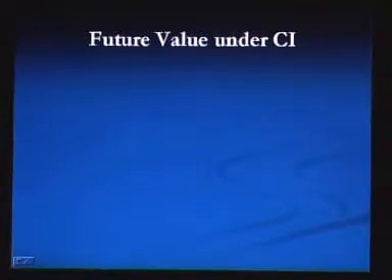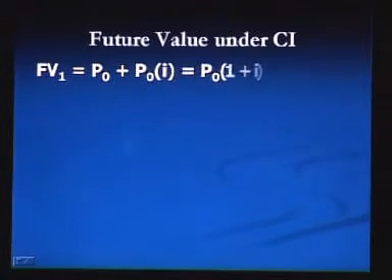Just recall, simple interest is calculated on principal amount only, whereas compound interest is calculated on principal amount as well as any interest earned in previous periods. Now, we are going to solve a problem to calculate future value under compound interest. Using the formula, we can calculate future value after 1 year, FV1, that will be P0 plus P0 into i, and it will be P0 into (1 plus i).